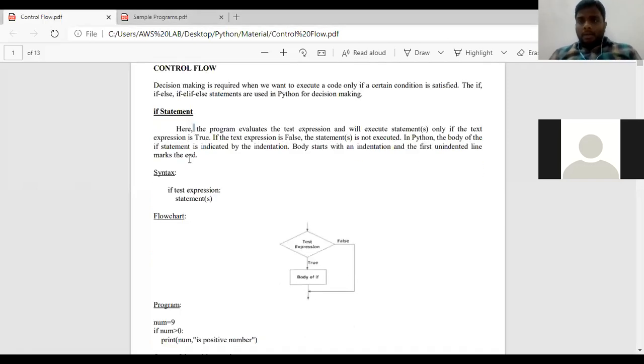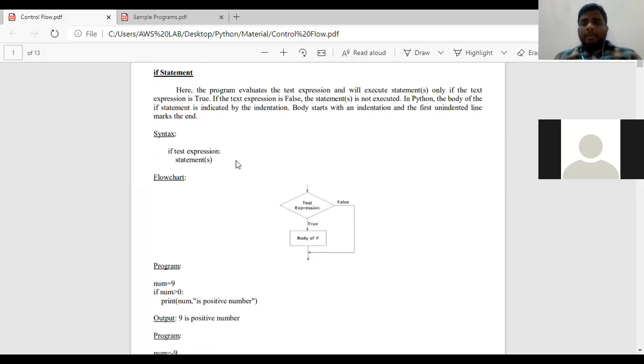In the last class, we looked into concepts like if, if-else, and if-elif-else. There are three types of control flow statements. Among those, the first one is decision making. In decision making, we have three sorts: the first is the if statement, the second is the if-else statement, and the third is the if-elif-else statement. From these we learned three keywords: if, else, and elif.